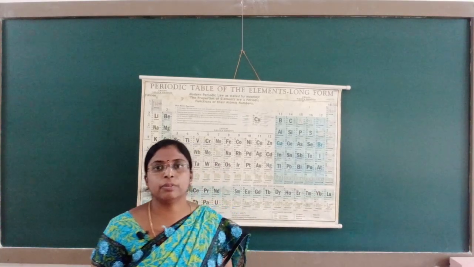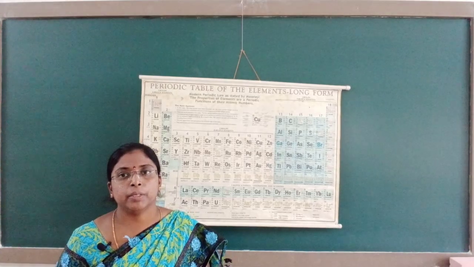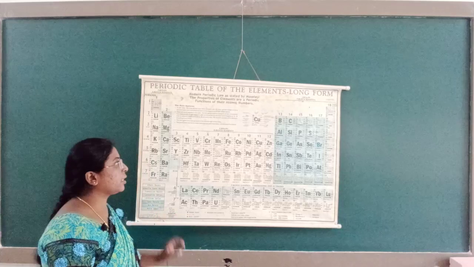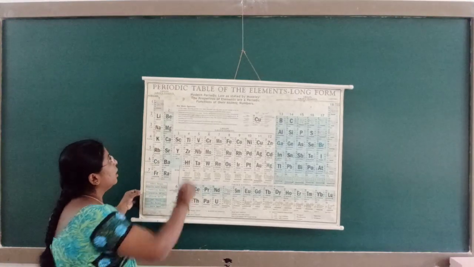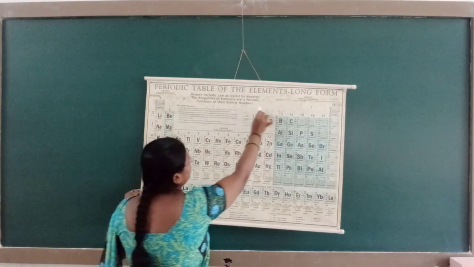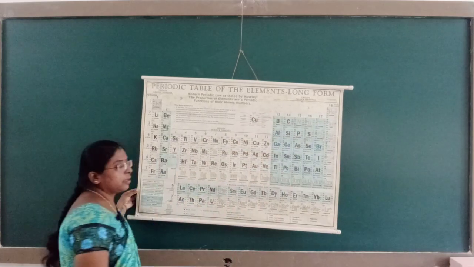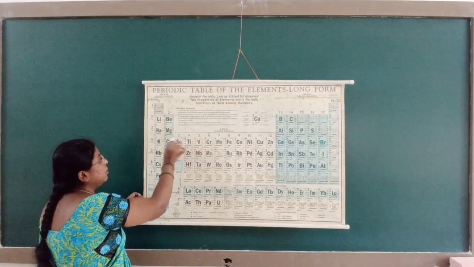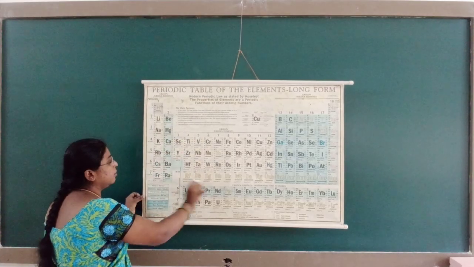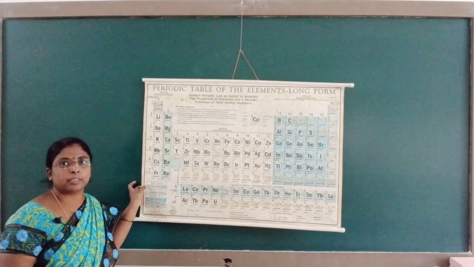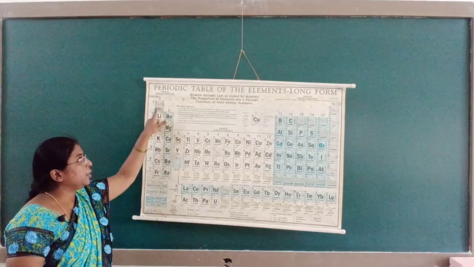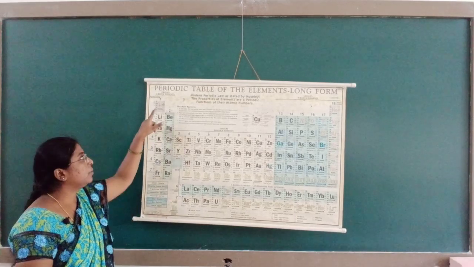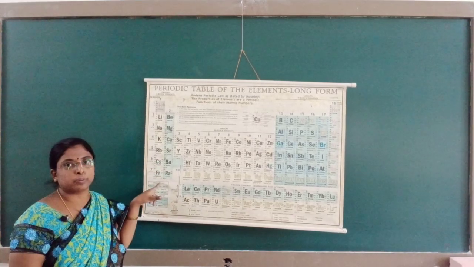The main feature of the long form of the periodic table is that it contains 7 periods. The elements arranged in horizontal rows are known as periods. The elements arranged in vertical columns are known as groups.